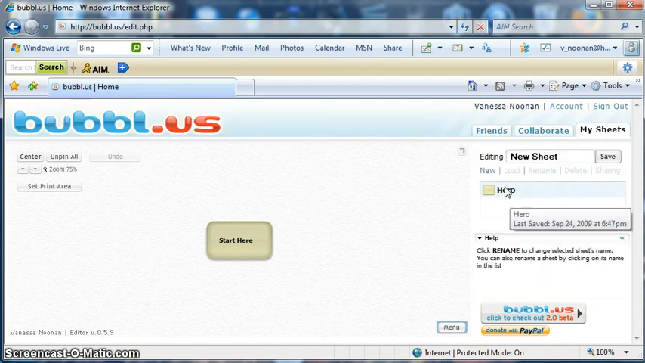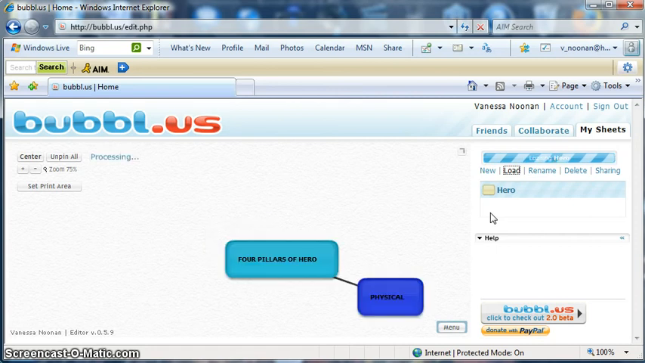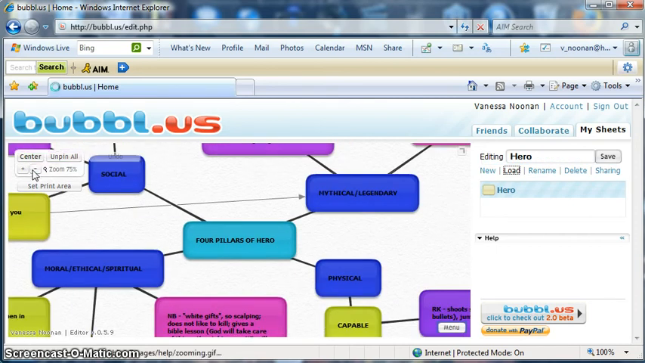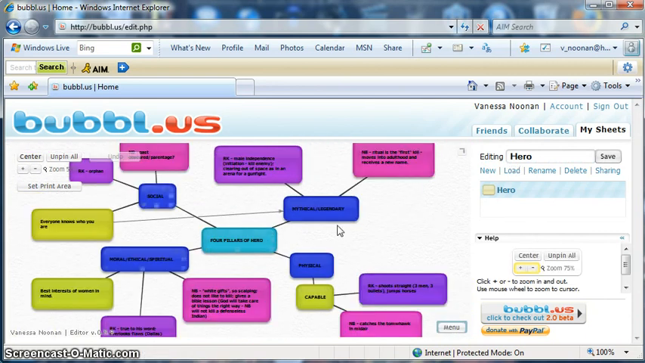made as an example. I entitled it Hero because I had to write an English paper on heroism. And really helpful website, I think. So if we look over here, we can zoom out, zoom in, zoom out, and this is my graph, the 4 pillars of being a hero: mythical, physical, moral, social. So this is what the finished product is going to look like.